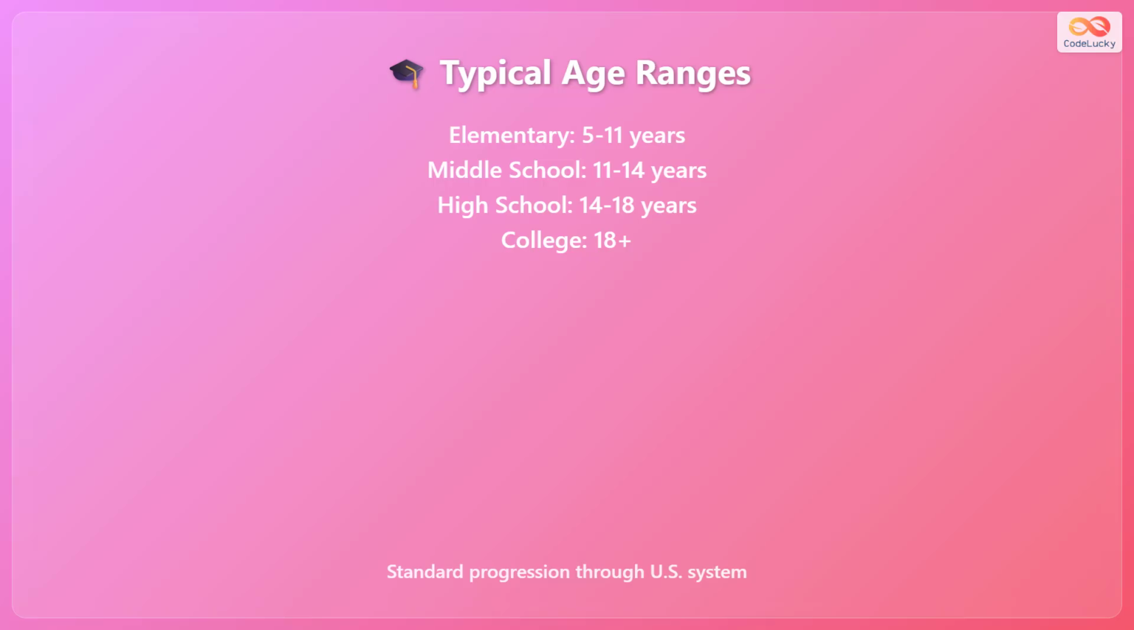Elementary school typically serves children ages 5 to 11 years old. Middle school covers ages 11 to 14. High school students range from 14 to 18 years old. College begins at age 18 and continues for several years depending on the program.